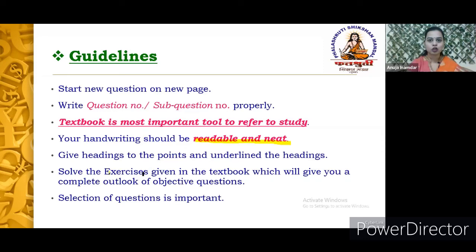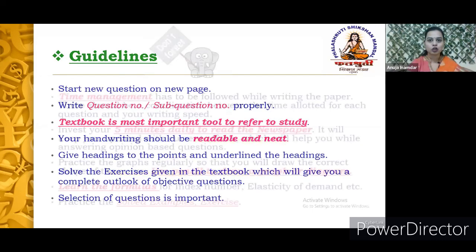Solve the exercises given in the textbook, which will give you a complete outlook for the objective questions. As we discussed in the beginning, 8 parameters can be given, out of which any 4 parameters can be asked. In the exercises of all the chapters, all these 8 parameters are covered by the committee. Then your selection of questions is important, especially for the short answer and long answer questions.